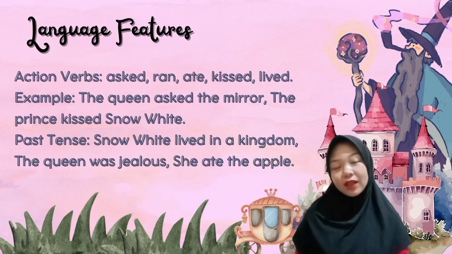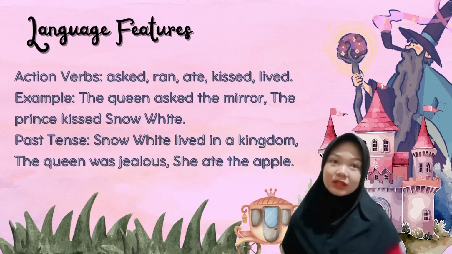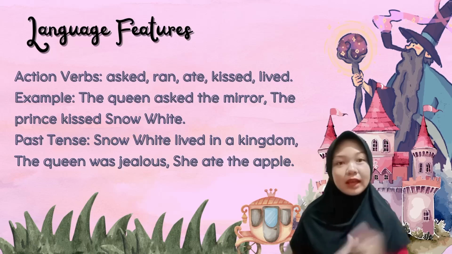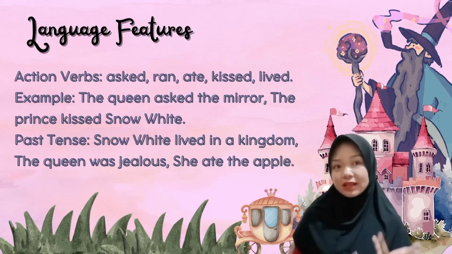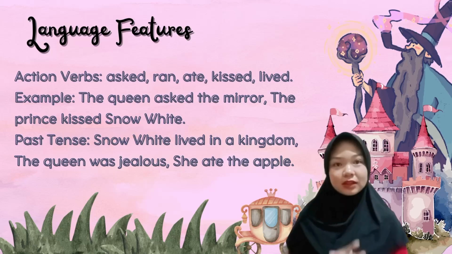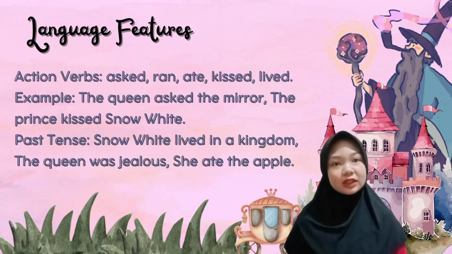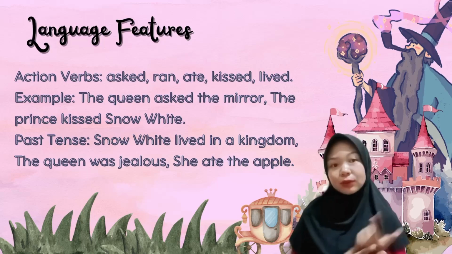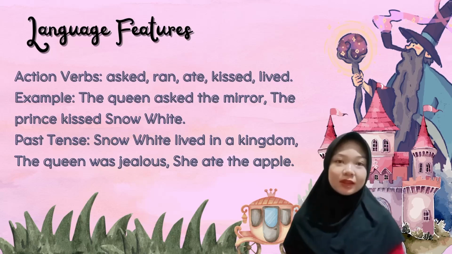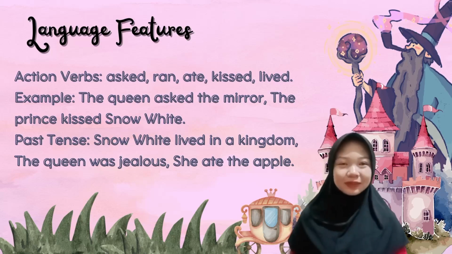Narrative text also has language features. The first feature is the use of action verbs like ask, ran, hid, and live. These verbs make the story dynamic. The second feature is the use of past tense, such as Snow White lived in a kingdom or the queen was jealous. These features make the story clear and consistent.